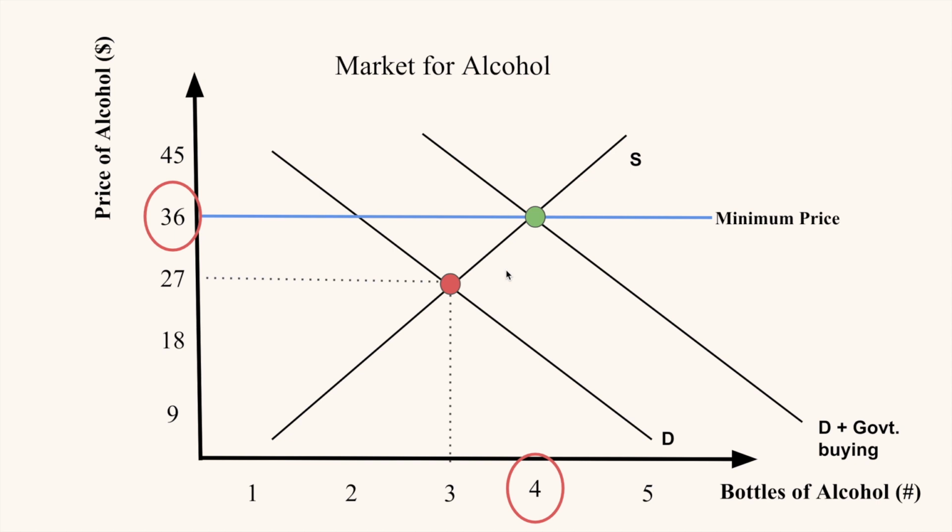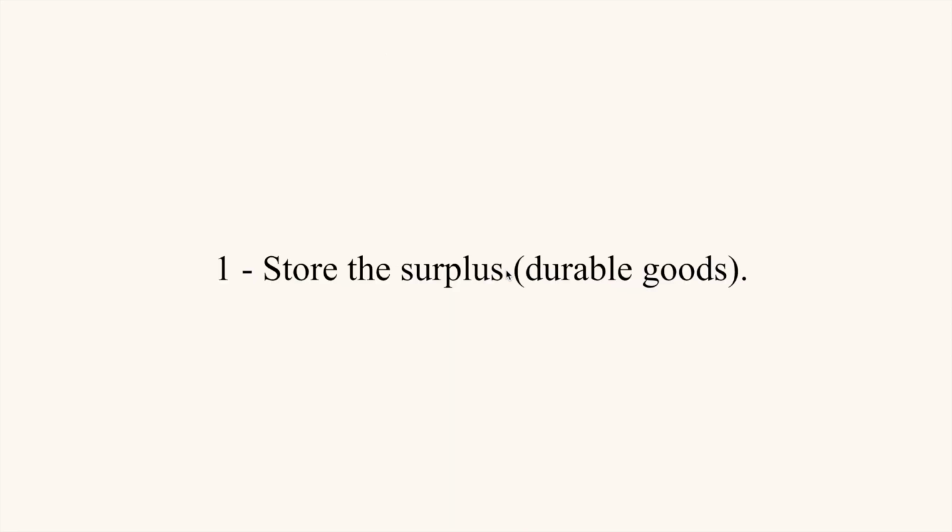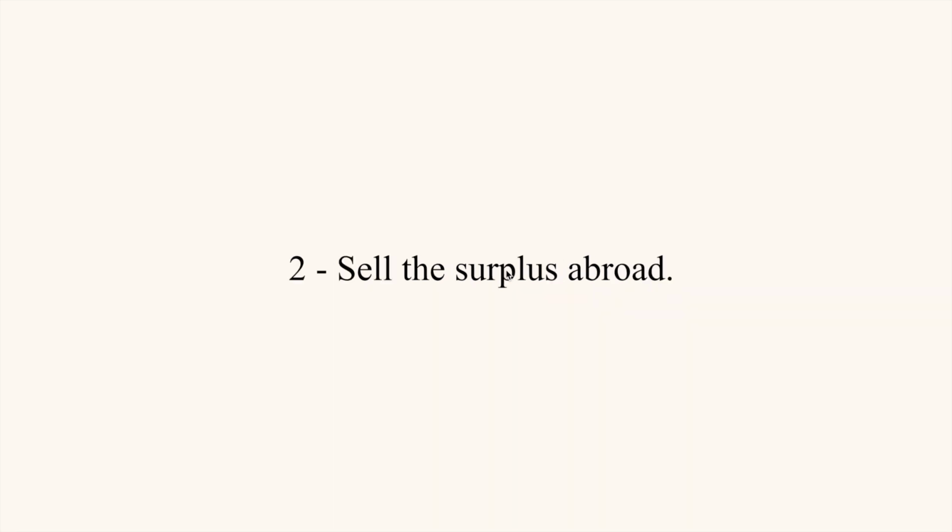Now, with the surplus in its hands, the government has 3 final options. With the surplus, they could either store the surplus, which is only possible if it is a durable good, and once storing it, they can either choose to destroy it or release it into the market at a future time. The second thing is they could sell the surplus abroad.